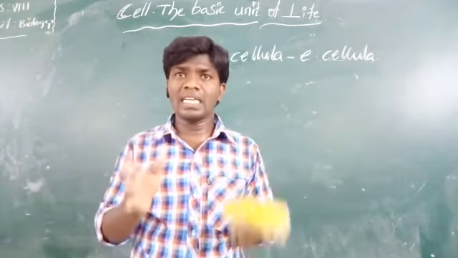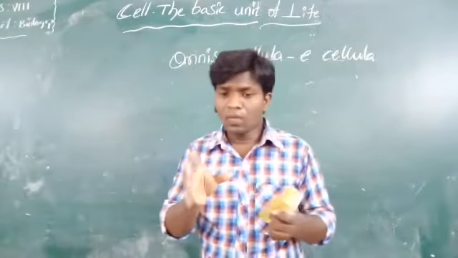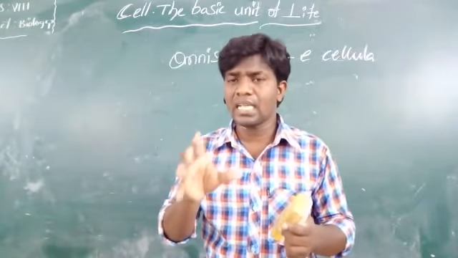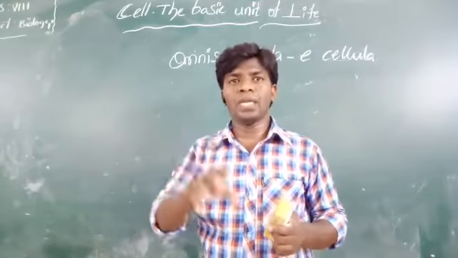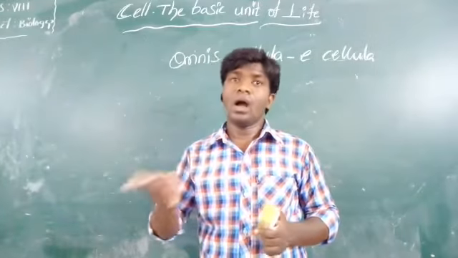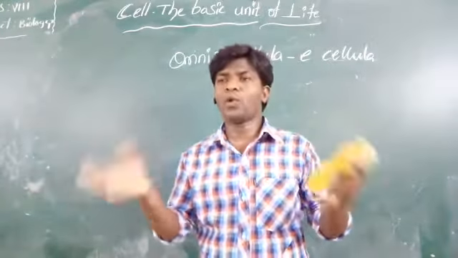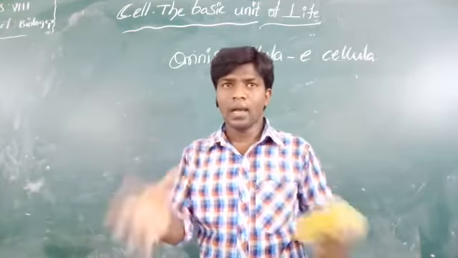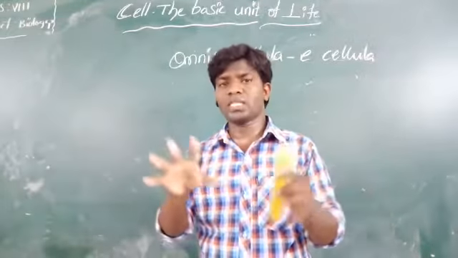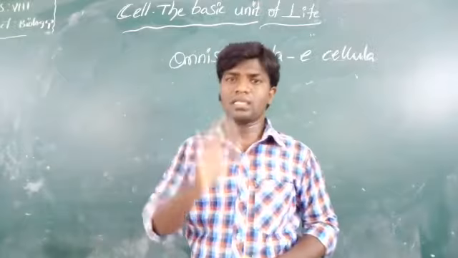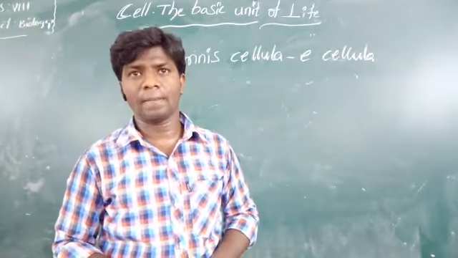So the cell theory as understood today is: first, new cells are formed from pre-existing cells, and then all living organisms are composed of cells and products of cells. These two points are under the cell theory.